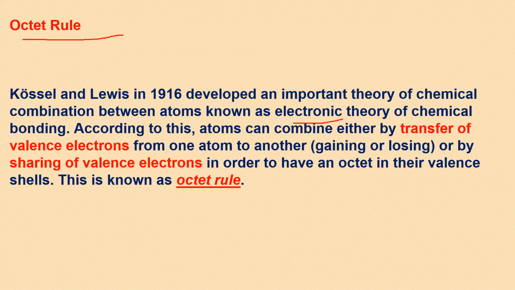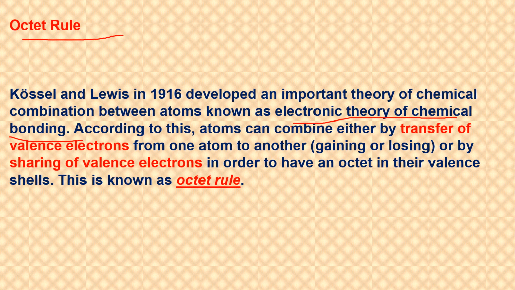So according to this, atoms can combine either by transfer of valence electrons, as you saw in the case of sodium and chlorine, that sodium was transferring its 1 electron to chlorine to make it chloride, and itself getting converted to Na plus ion, and then they were making the bond. So this is by transfer of electrons from one atom to another, or by sharing of electrons.